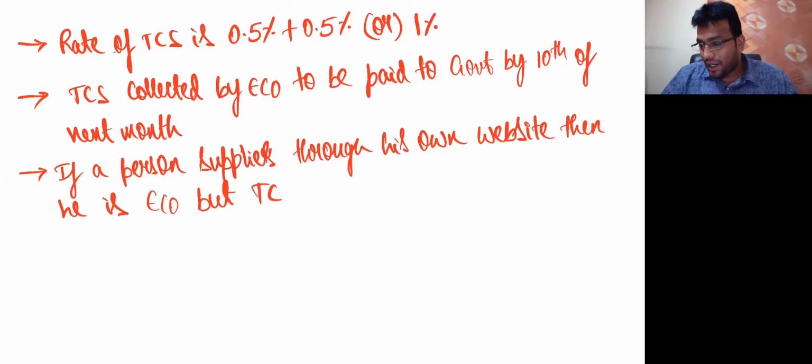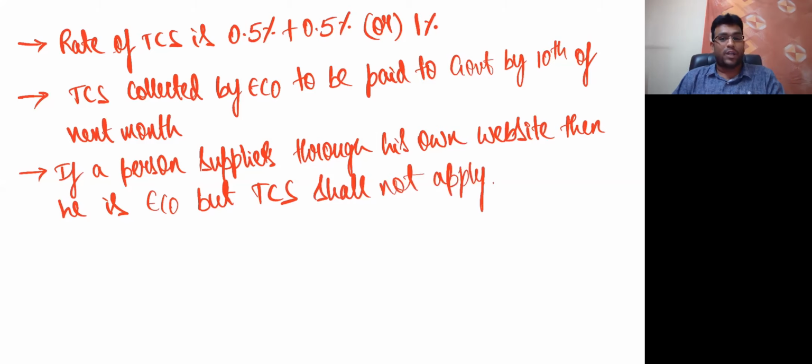But TCS shall not apply. This point I clearly explained to you some time back. I told you TCS will come only when supplies are made through some other person, through an e-commerce operator. Getting clarity, my dear friends? So if we are supplying through our own website, then the question of TCS will not apply. Are we clear, everybody? Wonderful.